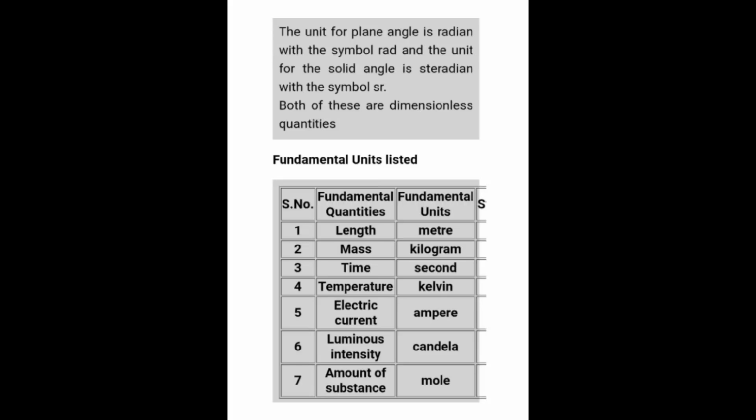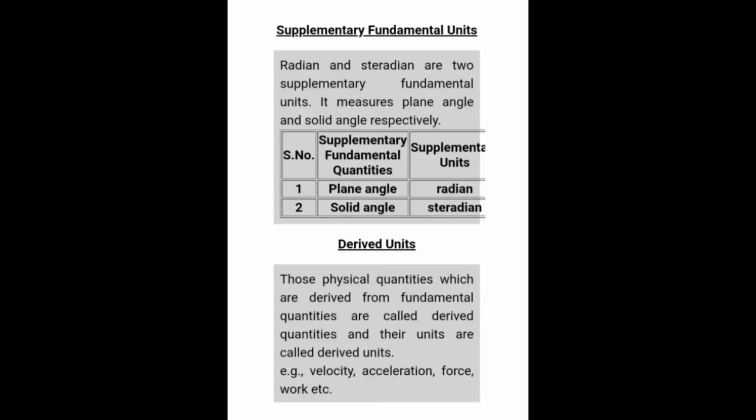So the unit for plane angle is radian with the symbol rad, and the unit for solid angle is steradian with the symbol sr. Steradian is the unit for solid angle, and generally radian we use for plane angle. Both the units are dimensionless. Here I have listed a few fundamental quantities and their fundamental units. This you have already gone through in your textbook: length meter, mass kilogram, time second, temperature Kelvin, electric current in ampere, luminous intensity in candela, and amount of substance in mole. And these are the supplementary fundamental units: plane angle and solid angle.